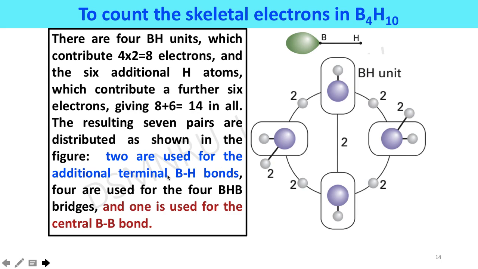Two are used for the additional terminal bonds, one boron-hydrogen bond here and one additional terminal boron-hydrogen bond here. And 4 are used for 4 BHB bridge bonds, boron-hydrogen-boron. In this way, 4 boron-hydrogen-boron bridge bonds are shown, and 1 is used for the central boron-boron bond. In this way, a total of 7 pairs are involved in the formation of the cluster.